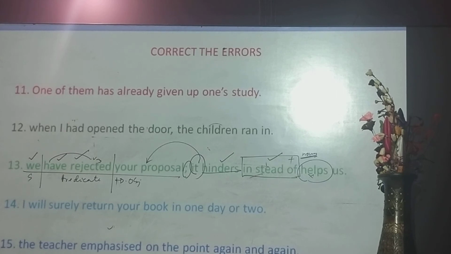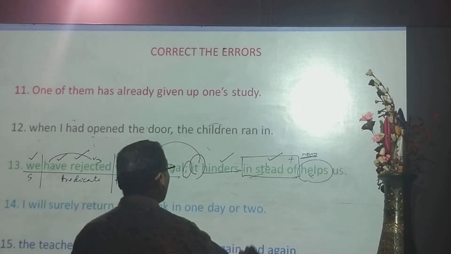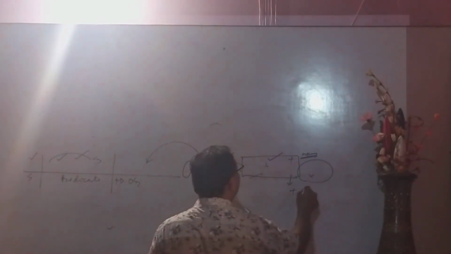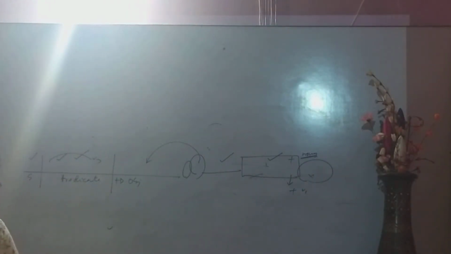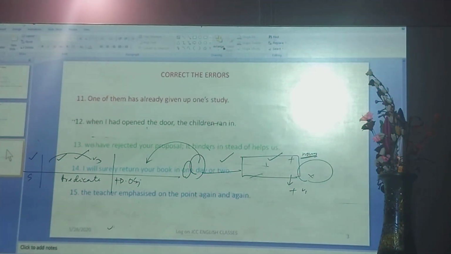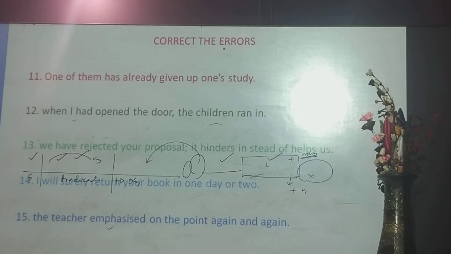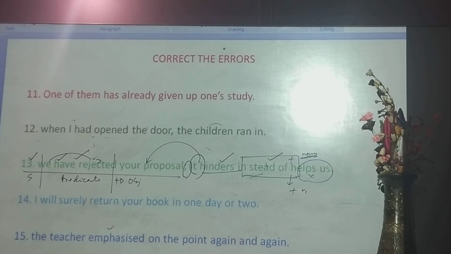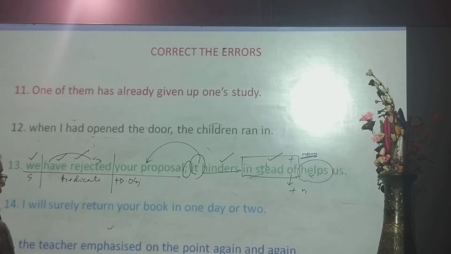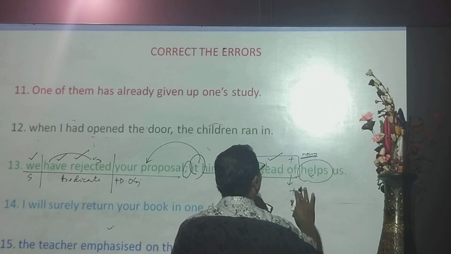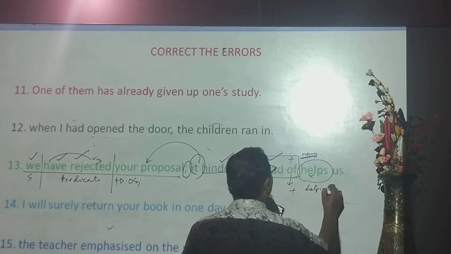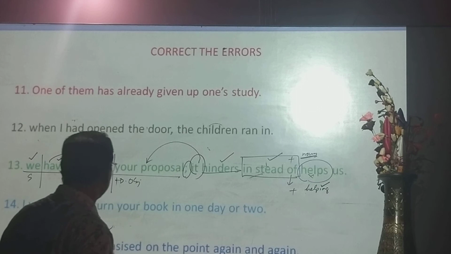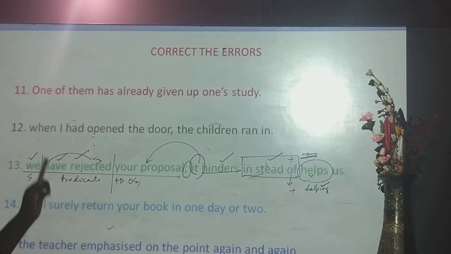You have to make it a noun, and you know, prepositions are usually followed by V1 plus ing. Okay? So you have to make it helping. Did you get the same? Dear students, we have rejected your proposal. It hinders instead of helping us.